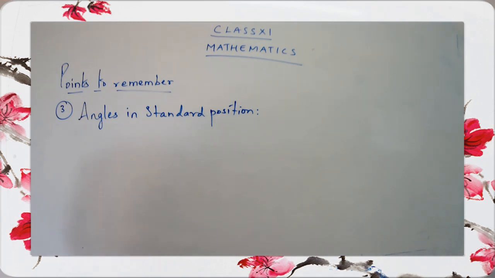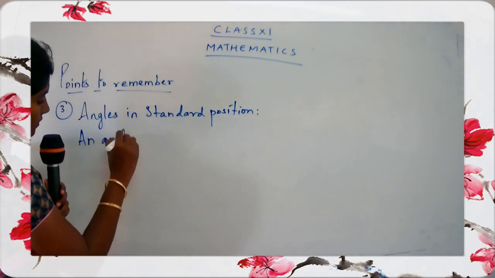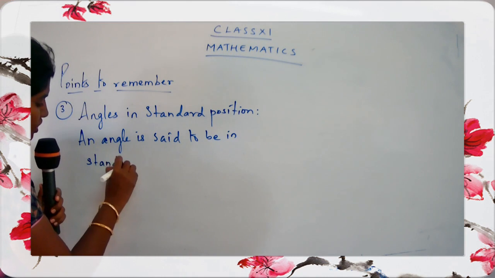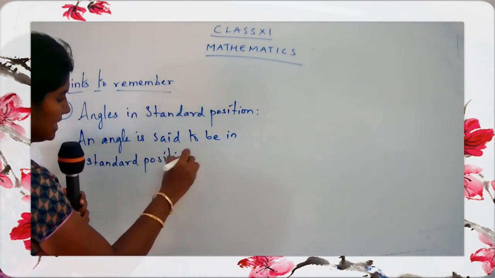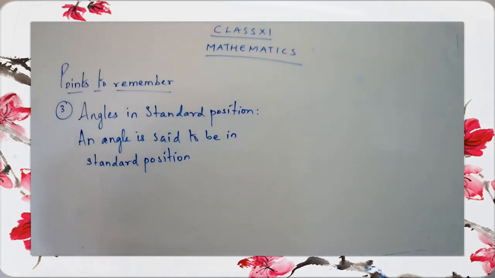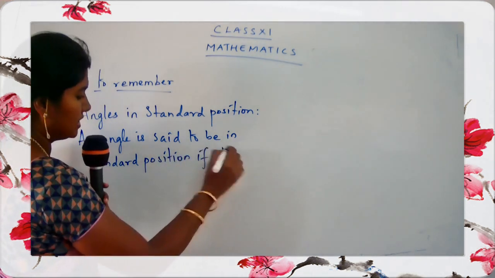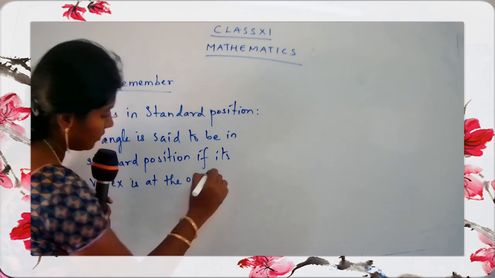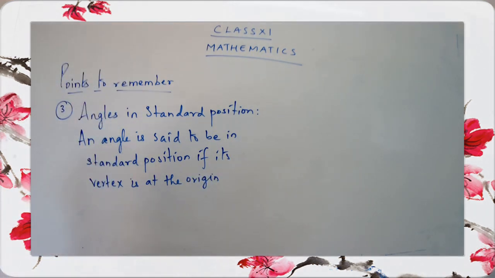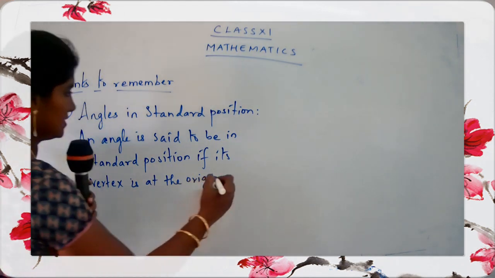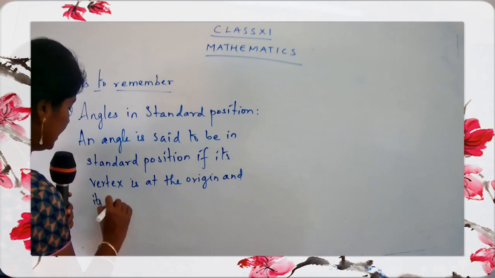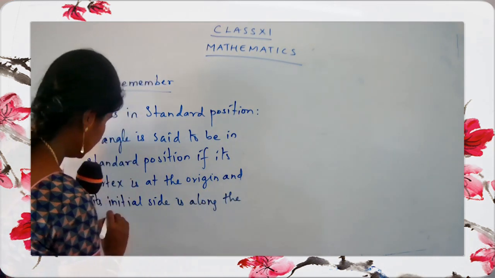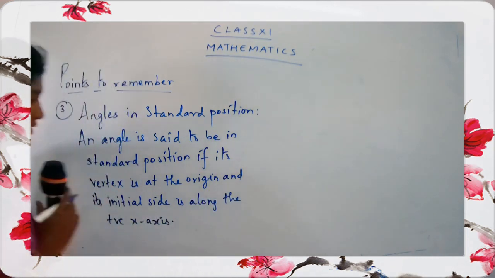Write down the definition for it first. An angle is said to be in standard position if its vertex is at the origin and its initial side is along the positive x-axis. Write down the definition for angles.